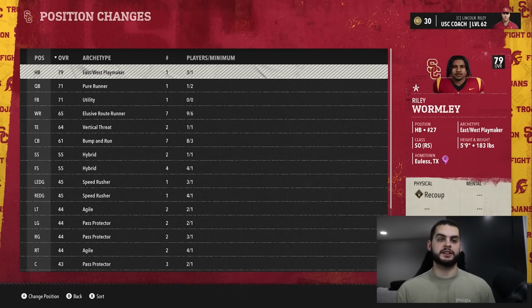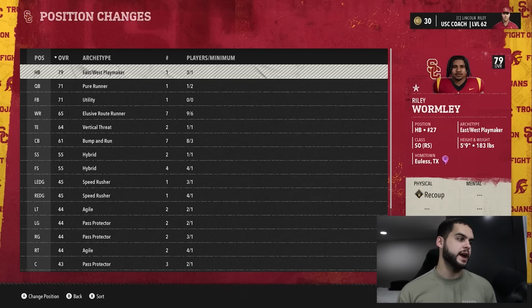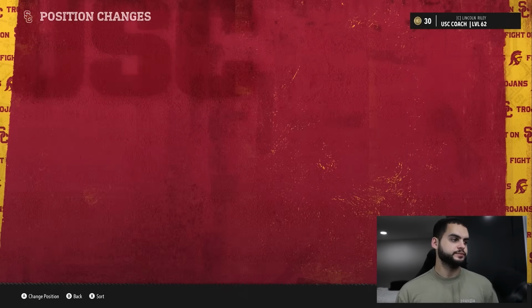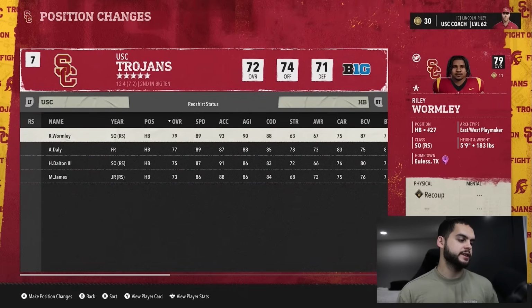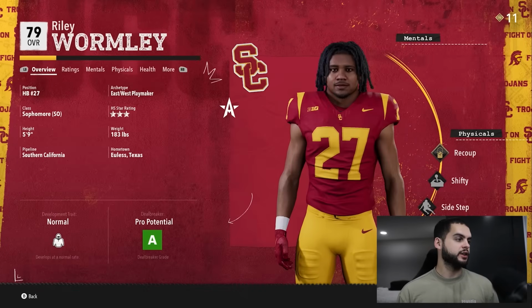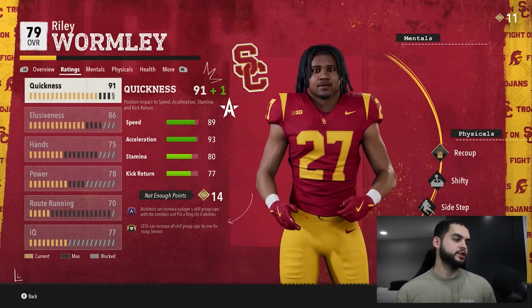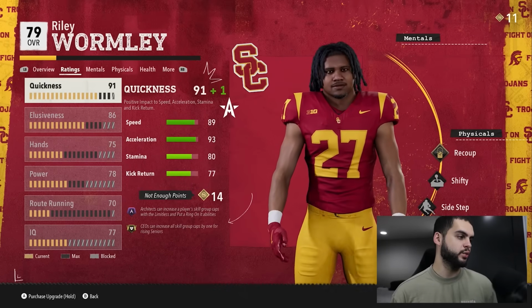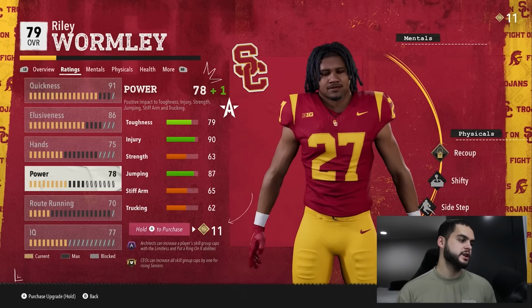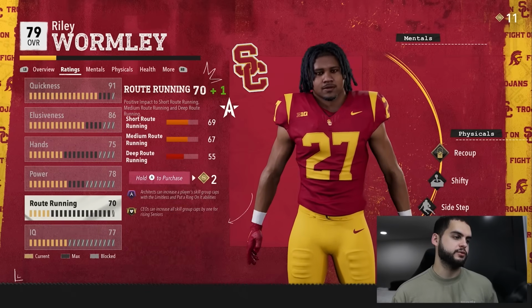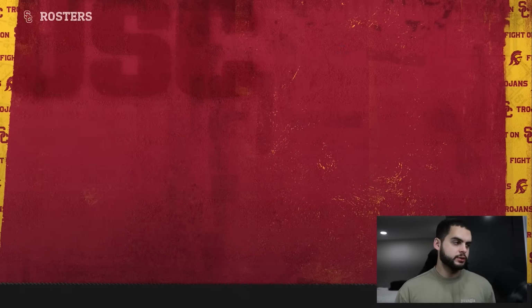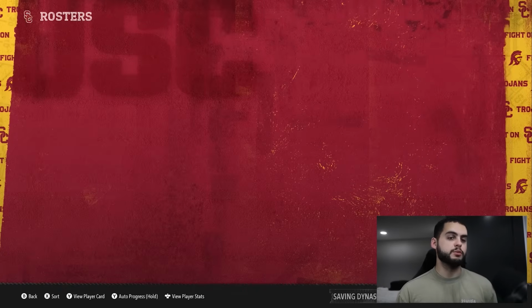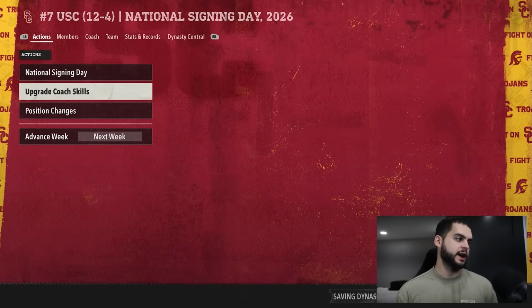It seems to me like the bug here, the error, is that every player is set to low potential when they switch, and that shouldn't be the case, especially when you bring him back. So let's look at a running back. Let's take a look at his player card and take a look at all of his ratings. As you see, his quickness goes up pretty high, his elusiveness goes pretty high. He has 1, 3, 4 in these first ones, a good amount in power, IQ is basically capped, and route running is basically capped, but he's a 79 overall. Good room to grow. So we're going to move him over and then bring him back to halfback.